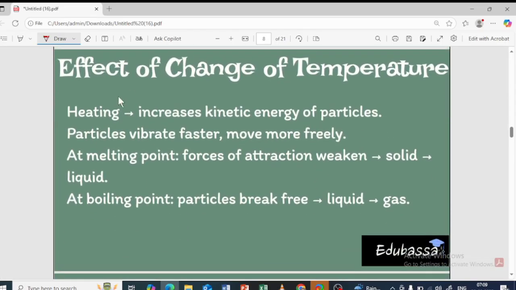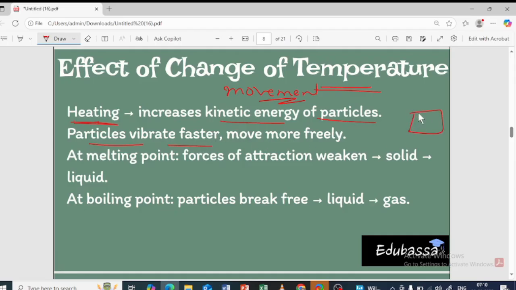Next is the effect of change of temperature. How is this temperature going to affect? Okay, so when the temperature is provided with the help of the burner, heating is started. When the heating takes place, the kinetic energy of the particles is going to increase. What is kinetic energy? The movement of the particles is going to increase. As the heat increases, the kinetic energy will also increase, and the particles are going to vibrate faster as well as move very freely.